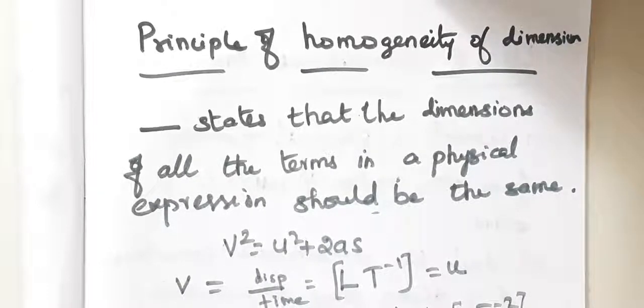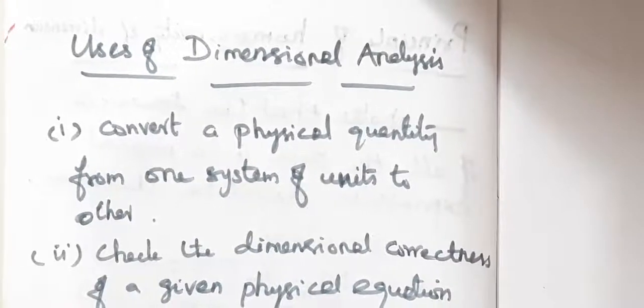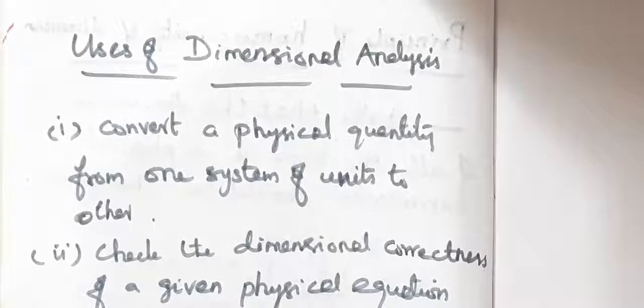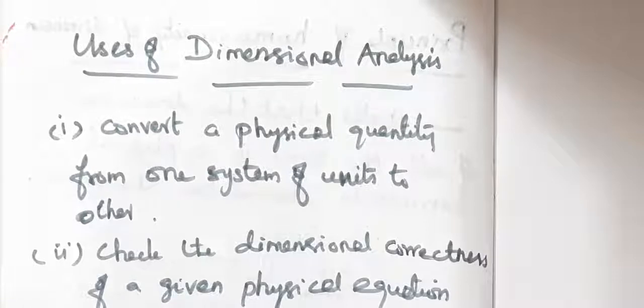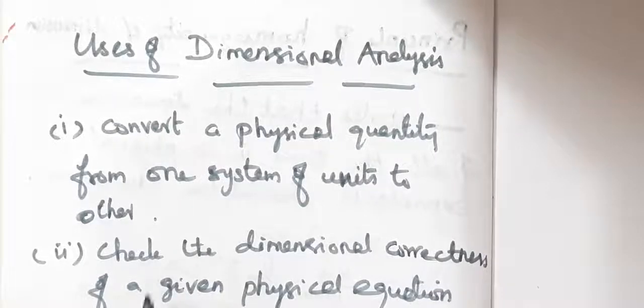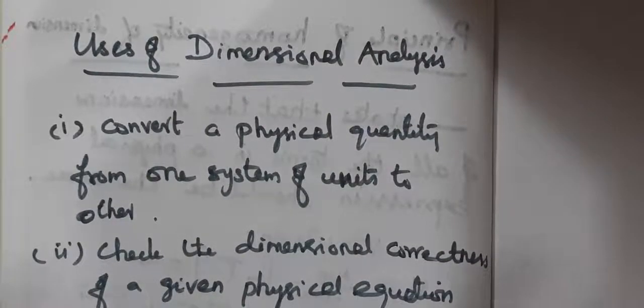Clear? Alright. Now let's move on to uses of dimensional analysis, or applications of dimensional analysis. This is an important question, uses of dimensional analysis. Previously we have seen the principle of homogeneity of dimension. That is also an important short answer, okay? Very important short answer. With the example you should learn. And now, uses of dimensional analysis or the applications of dimensional analysis.